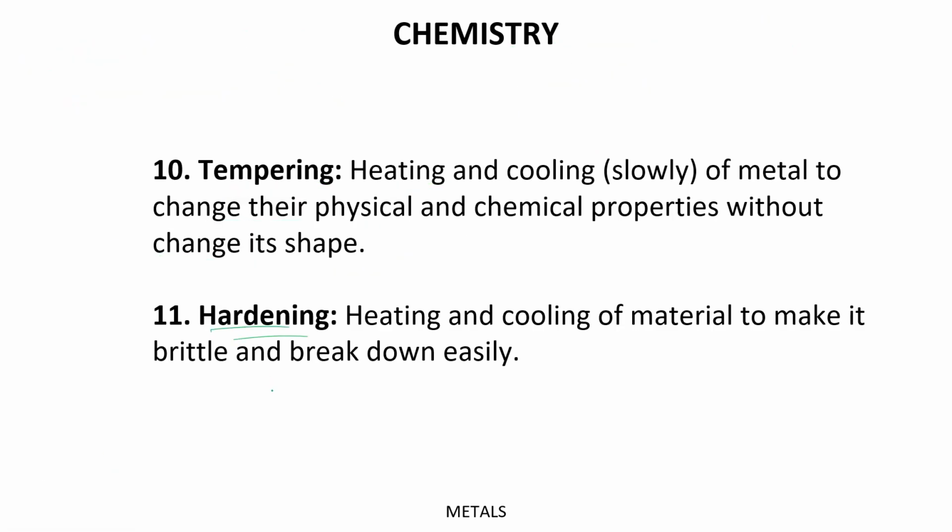Thereafter, the next process is hardening. It is the heating and cooling of material to make it brittle and break down easily.